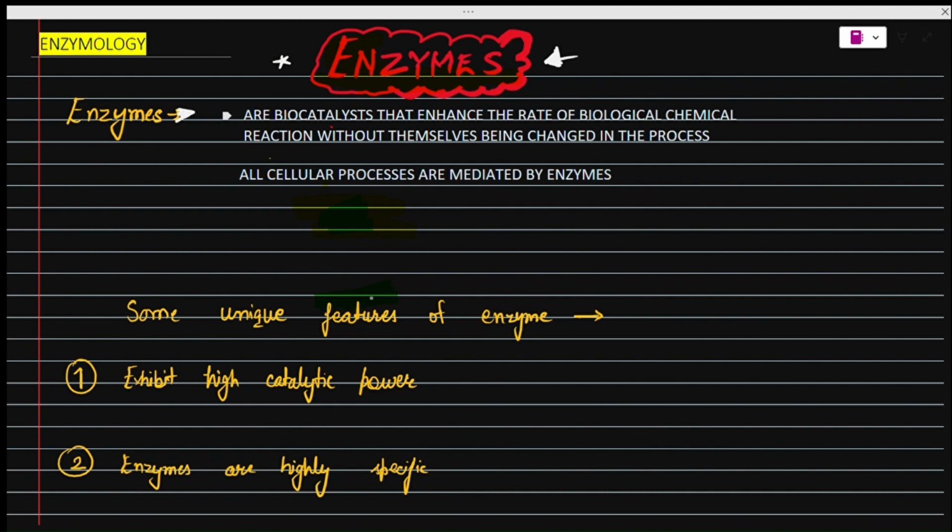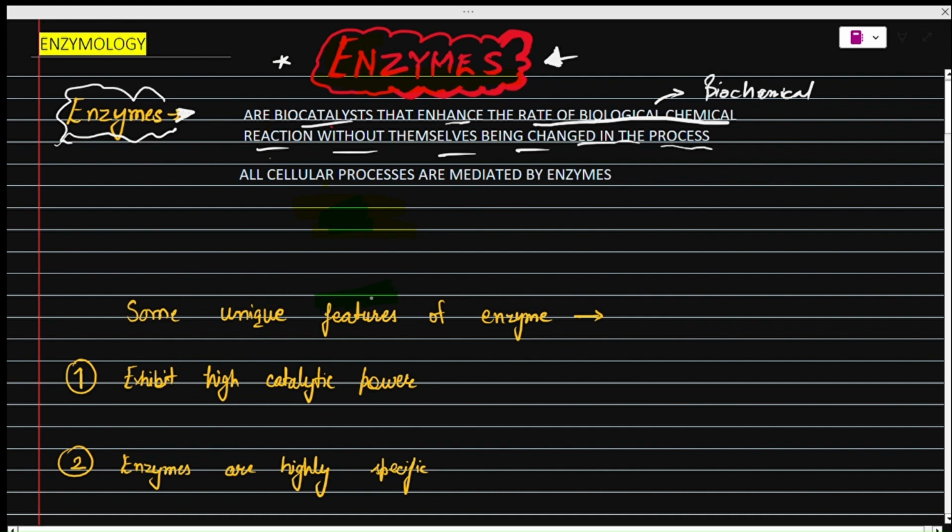So enzymes are the biocatalysts that enhance the rate of biological chemical reactions without themselves being changed in the process. So why have I written here biological chemical reactions? Basically they are biochemical reactions which occur in our body. Okay, so these enzymes are found in the body of an organism, whether it is multicellular or unicellular, and these enzymes can enhance the rate of reaction.